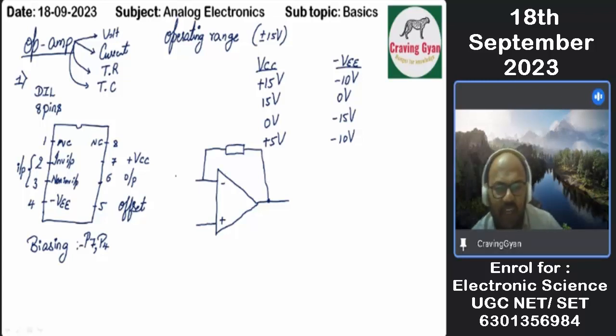So this is pin number 2, the inverting terminal. This is pin number 3, the non-inverting terminal. Pin number 7 is given as plus VCC. Pin number 4, we are going to connect to minus VEE.